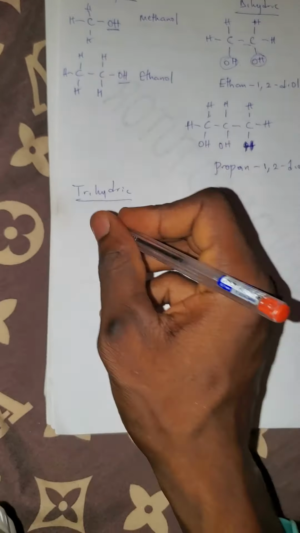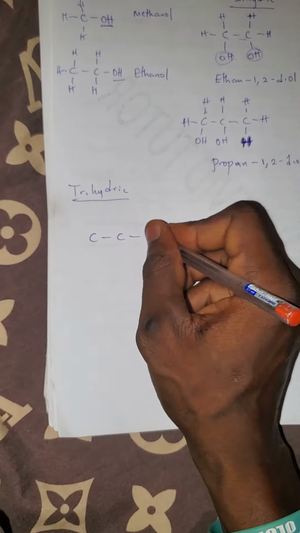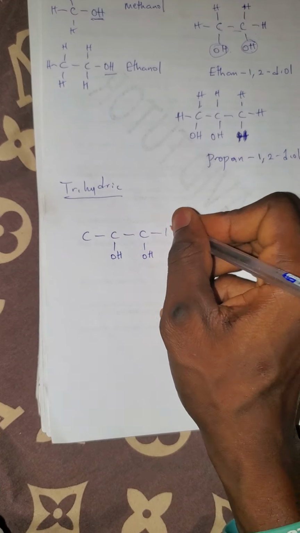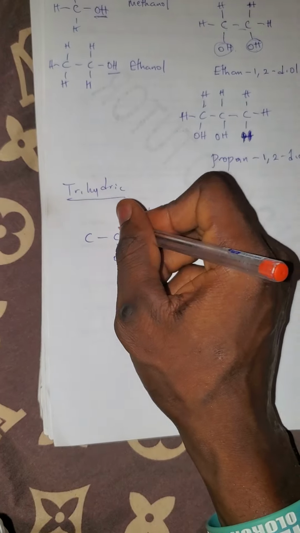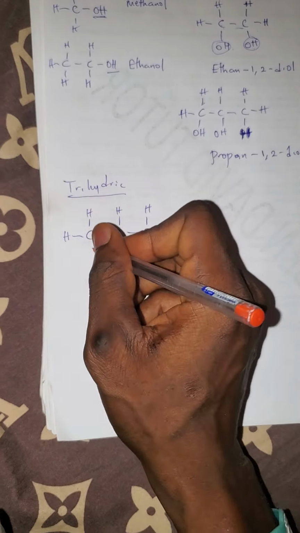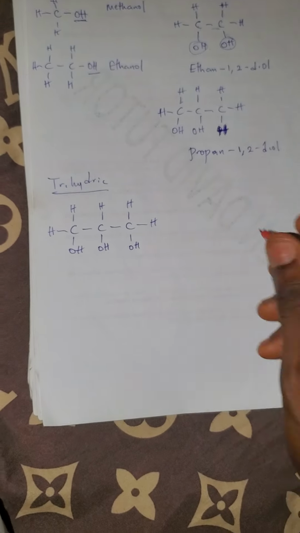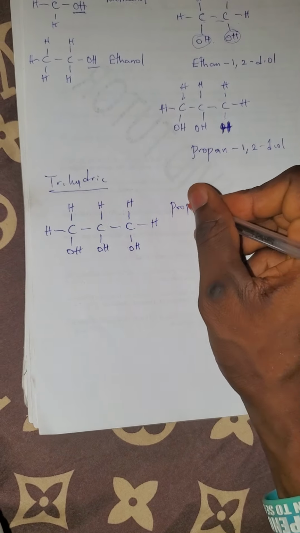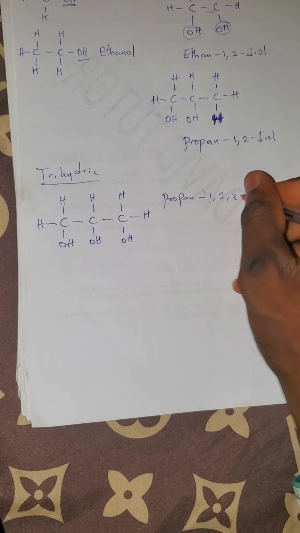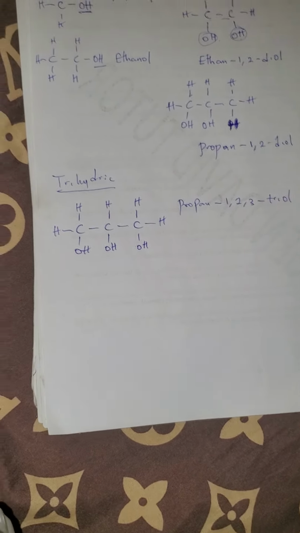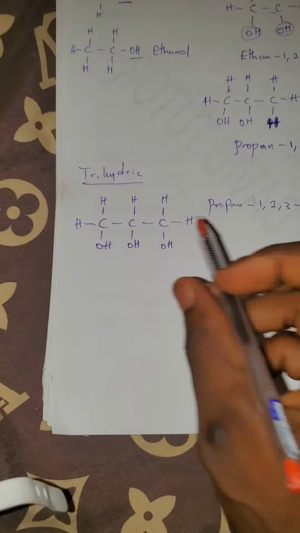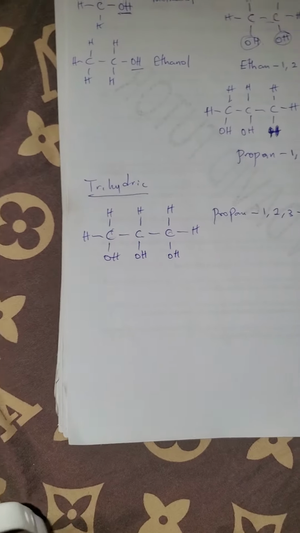Now, let's go to trihydric. Trihydric alcohol. Now, if you have something like this, can you see? This one is propan 1,2,3 triol, because we have 3 carbon, and 3 carbon is prop.